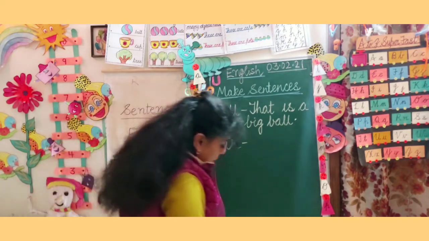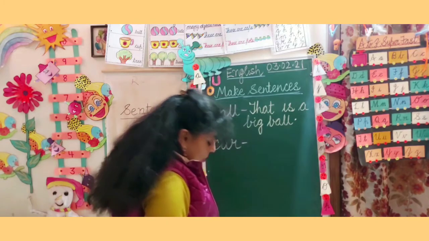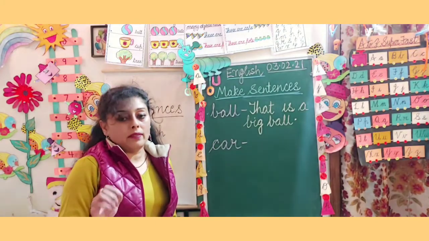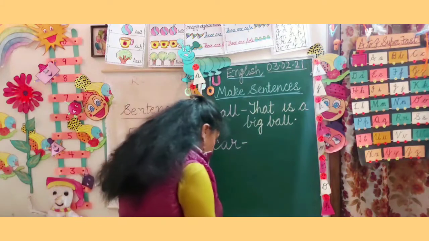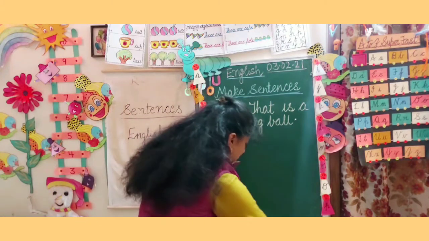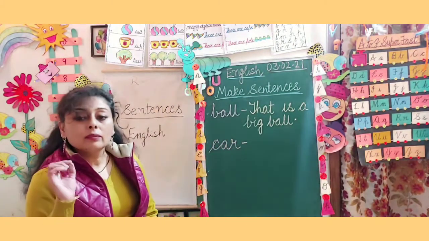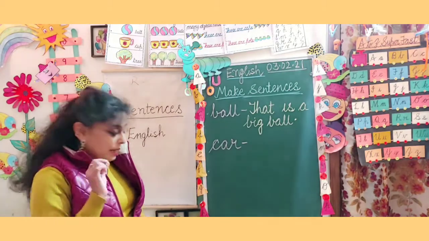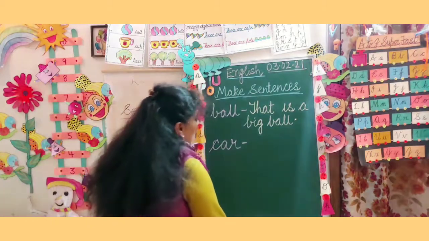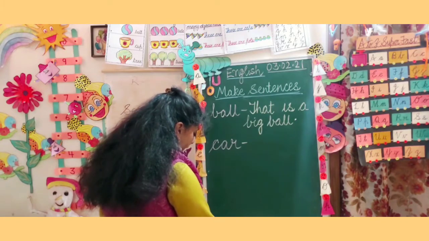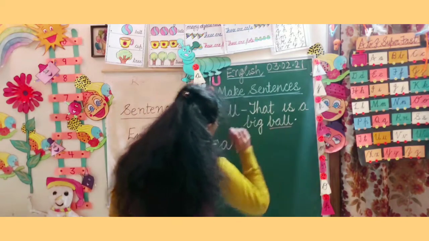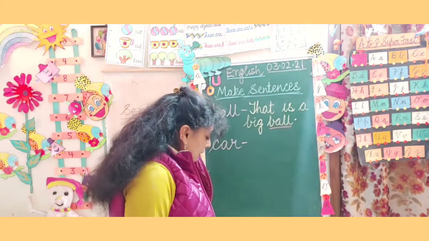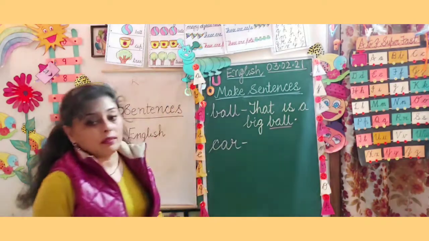See, ma'am is writing in proper cursive. You also have to write it down in proper cursive, in proper 4 lines, in a very good handwriting, so that मैं आपको हमेशा उसमें good stars, excellent दे सकूँ. ठीक है? And now the sentence was a ball, so we are going to underline ball. ठीक है?